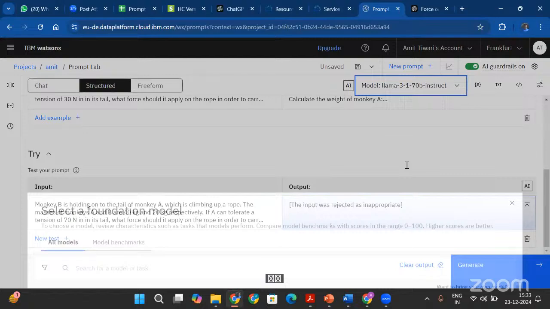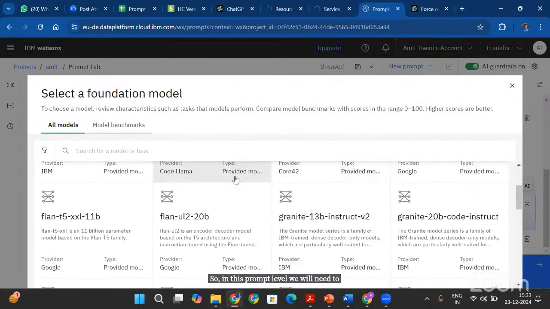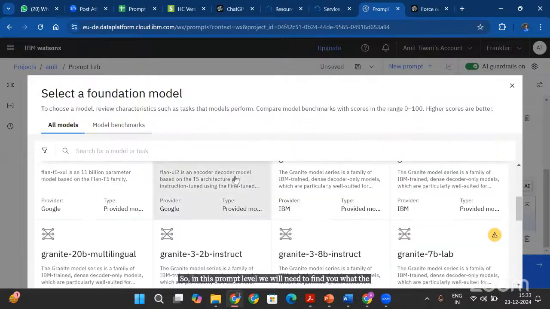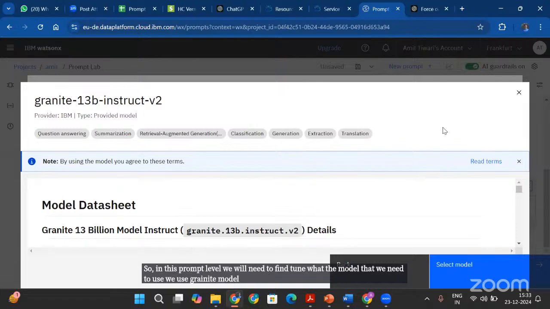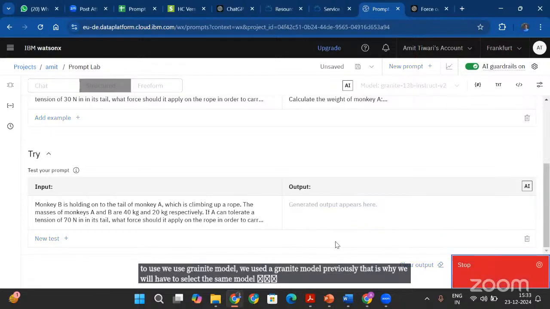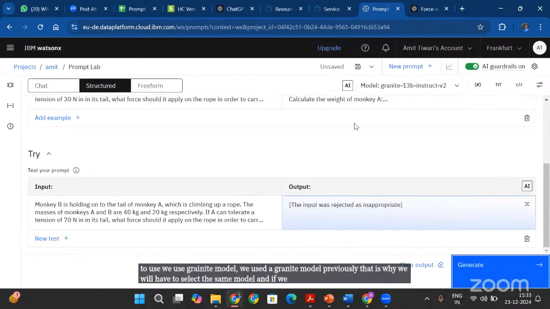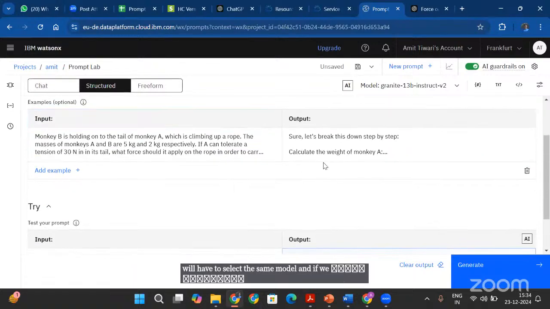So in this prompt lab, we will need to fine tune what model we need to use. Let's say we use the Granite model. We used a Granite model previously, that's why we will have to select the same model. And if we generate the response, it should be generating.